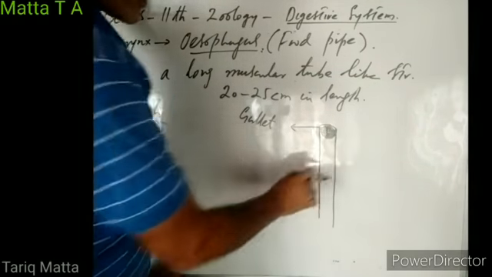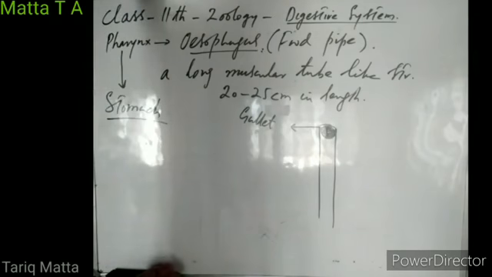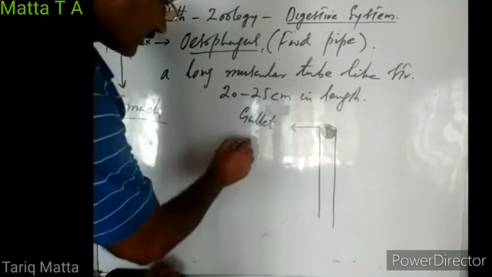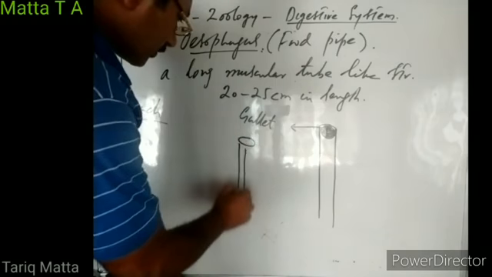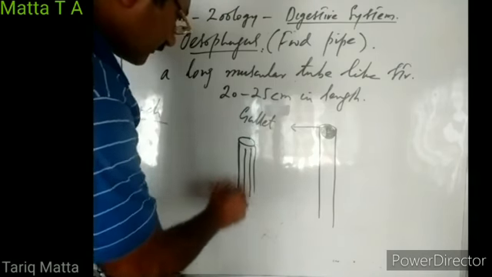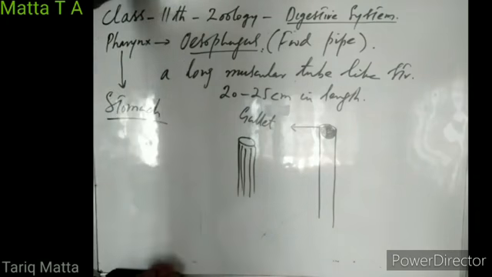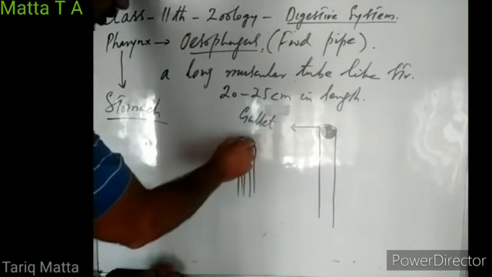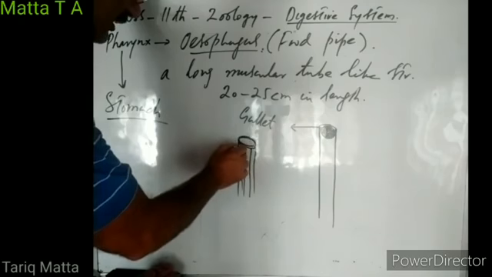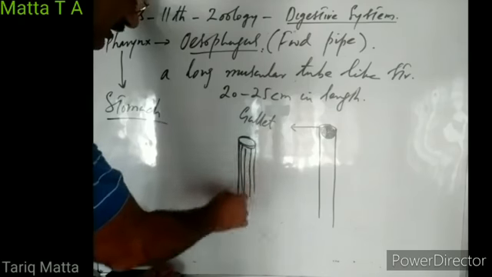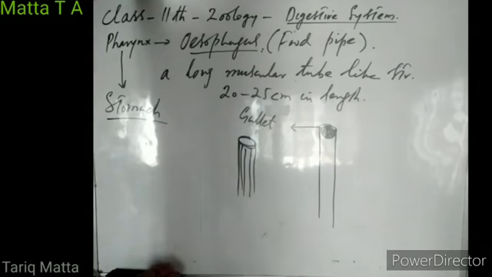The wall of the esophagus is muscular, as I told you. It has both circular muscles and longitudinal muscles in its wall. Circular muscles are like this. Longitudinal muscles run along the length.